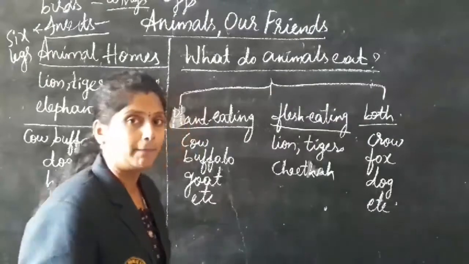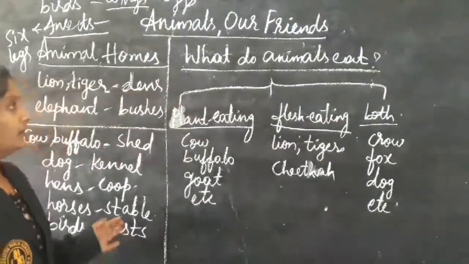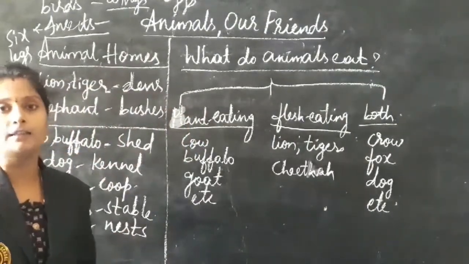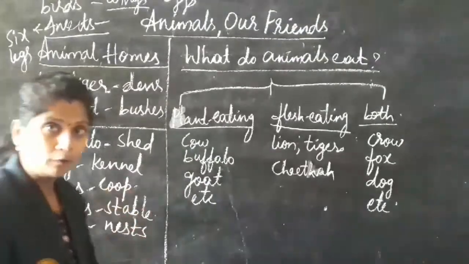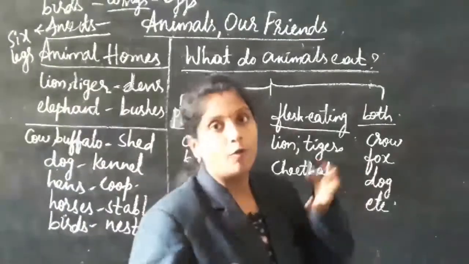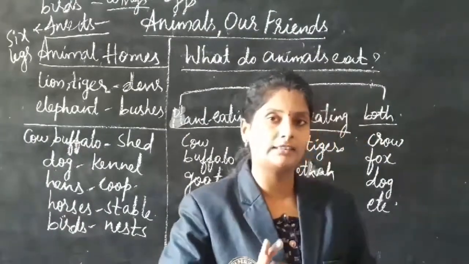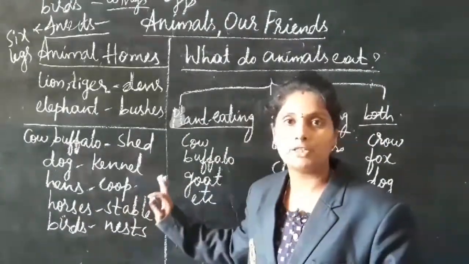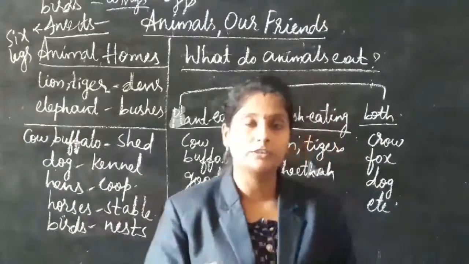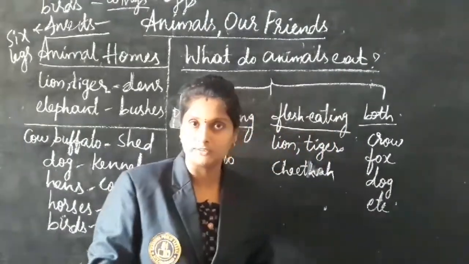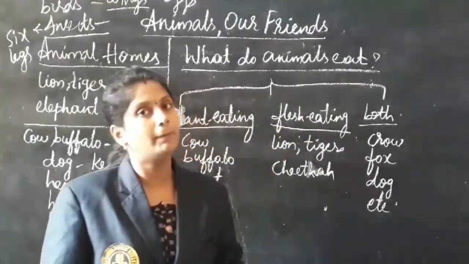So this is all about the animals: the different kinds of animals, where they live, what they give us, and what they eat. I hope you all understood the class very well. I will be posting pictures in between the video. Go through them and you will understand the concept very easily. Now I will be giving you the worksheet.